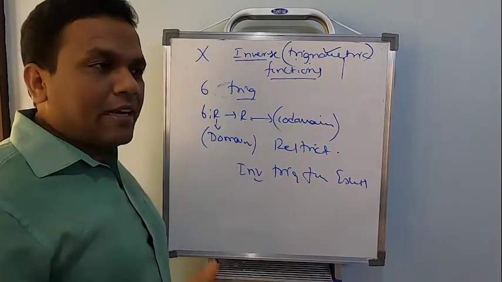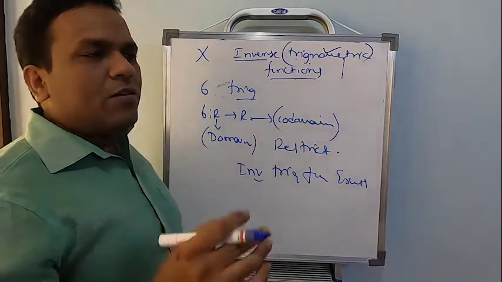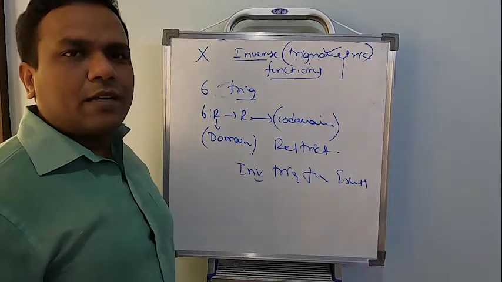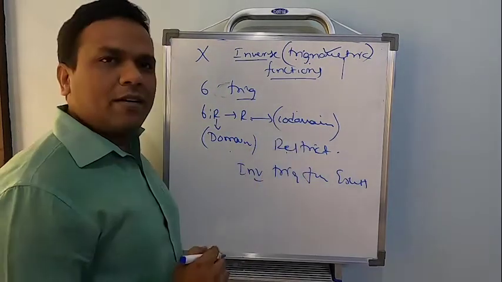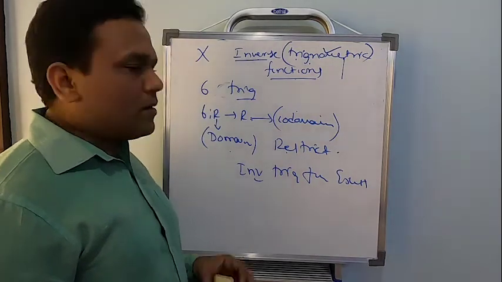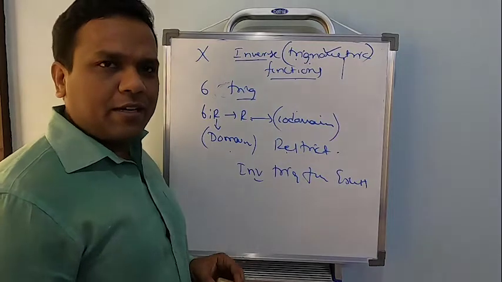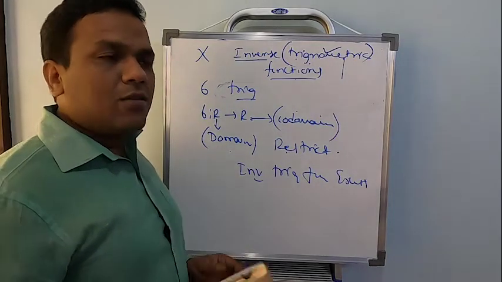Directly, the inverse of any trigonometric function does not exist at all. But if I want to say the chapter exists and if I want to study inverse trigonometric functions, then I should restrict the domain and the codomain of the trigonometric functions. Then only it's possible to say the given function is going to have an inverse and we can study this chapter. So that is the beginning, that is the way to start the chapter.